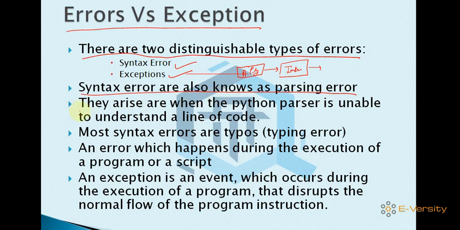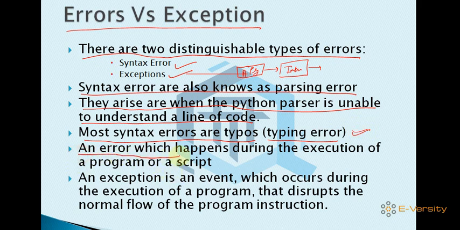Basically, they arise when the Python parser is unable to understand a line of code that you write in a Python file. And most syntax errors are typos. Typos are typing errors. Sometimes you are missing semicolons, colons, commas, or brackets. So these kinds of syntax errors are mostly typing errors. Sometimes you forget to type something, so it gives a syntax error.